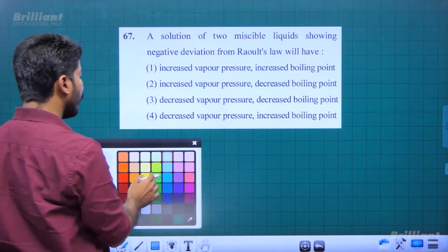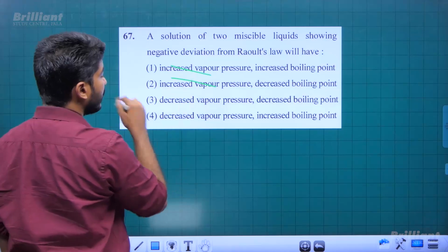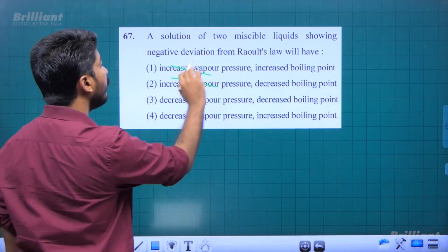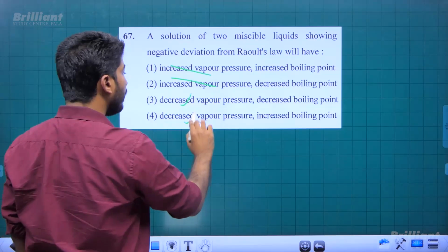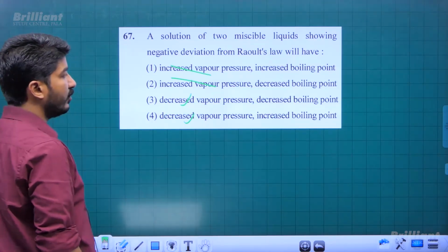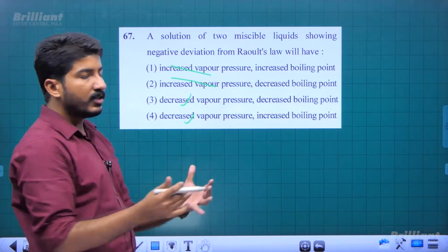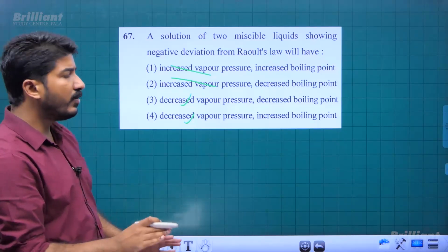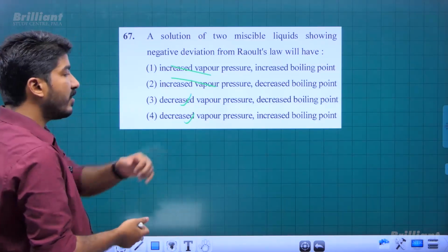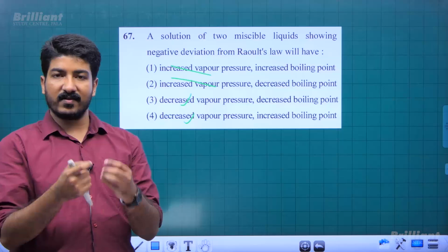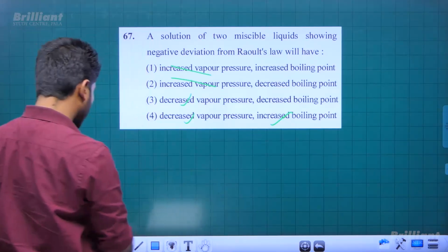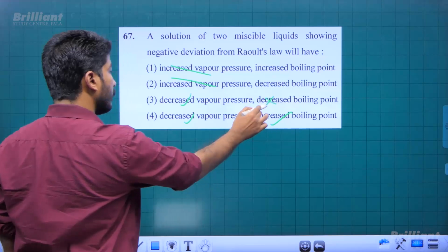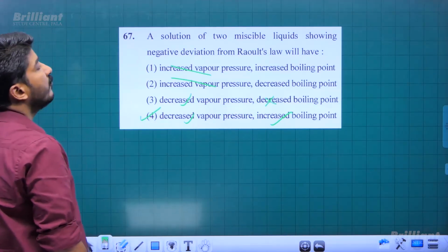So we can cancel both the first and second options because they talk about increased vapor pressure. No, in negative deviation we have a decrease in vapor pressure. So this and that will be true: decreased vapor pressure. And you know that if the solution has lower vapor pressure, then it will boil at a higher temperature only. As the vapor pressure of a liquid decreases, boiling point will increase, right? So the last one is the most correct answer. Option 4 we can choose here.